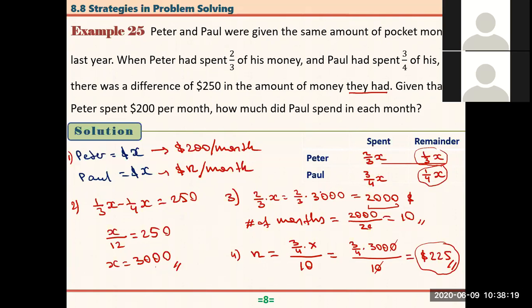Okay, that means that actually he spent more than expected. He was supposed to spend maybe $3,000 in 12 months, $250, right? Actually, it's 250. All right, 12. So he spent anyway each month $225 on average. Okay, let's do example 25.